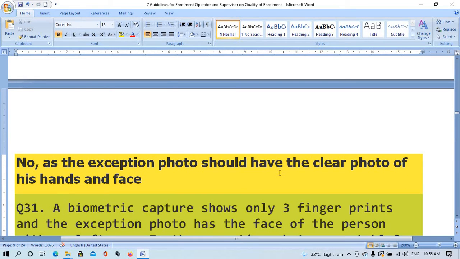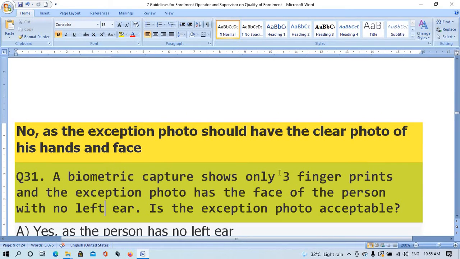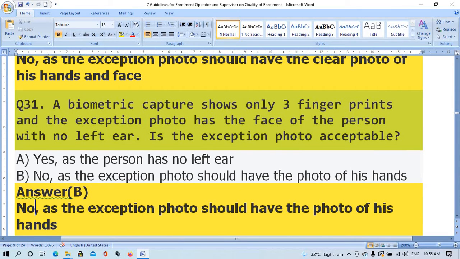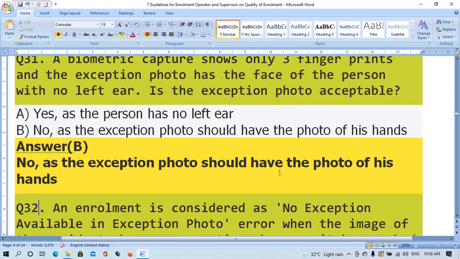Question number 31. A biometric capture shows only one finger points and the exemption photo has the face of the person with no left ear. Is the exemption photo acceptable? Option A, yes, as the person has no left ear. Option B, no, the exemption photo should have the photo of his hands. The right answer is option B, no, as the exemption photo should have the photo of his hands.